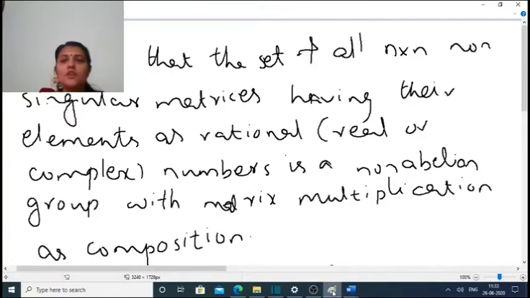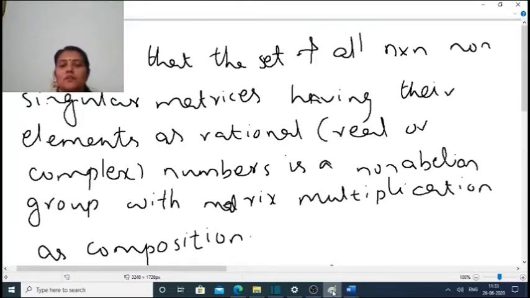Next problem: show that the set of all n by n non-singular matrices having their elements as rational, real or complex numbers is a non-abelian group with matrix multiplication as composition.